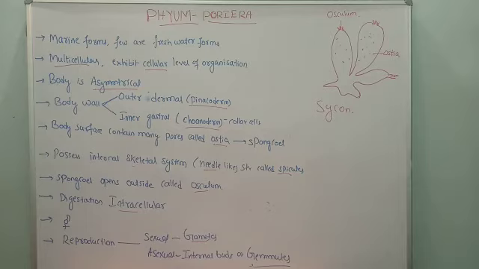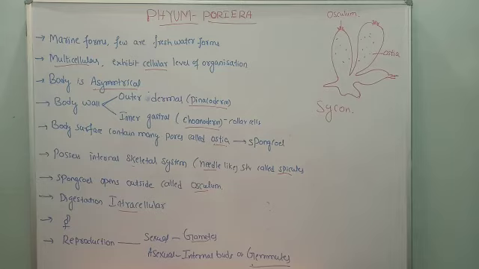Lastly, digestion. Usually in these organisms, the sponges, this group Porifera, digestion is well developed, but it is intracellular. We know there are two types of digestion, extracellular and intracellular. Extra means outside the cell. If digestion takes place outside the cell, but inside the gut, though here a gut is not there, we call it extracellular. If the digestion takes place within the cell, then we call it intracellular.